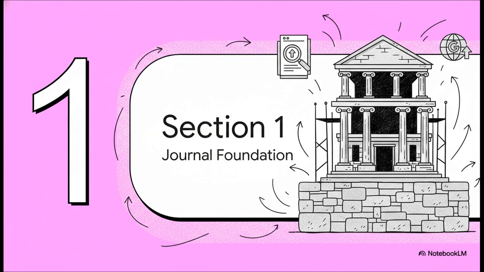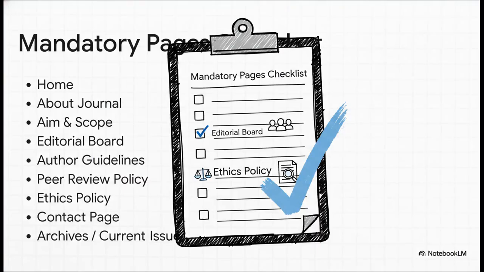Okay, so where do we even start? It all begins with a solid foundation. Imagine you're building a house. You need a professional, credible structure before anyone's going to trust what's inside, right? Well, search engines, they kind of think the same way. Take a look at this list. These are not just nice-to-haves. They are 100% mandatory. Every single one of these pages, from your About section to your ethics policy, is a huge signal of credibility. It tells both Google and your human readers that you are a serious, professional academic publication.